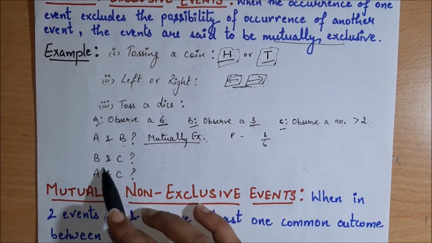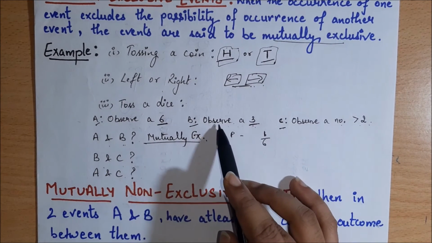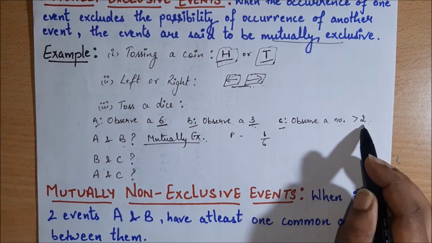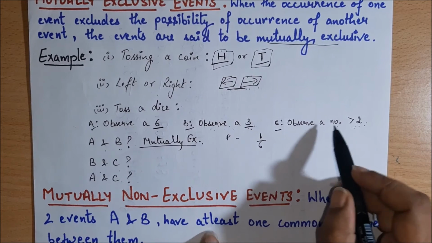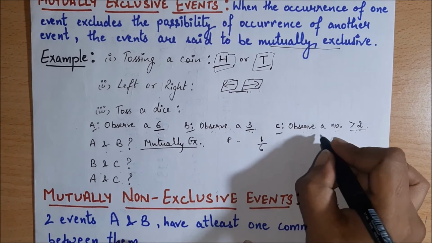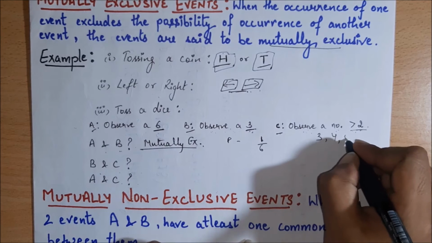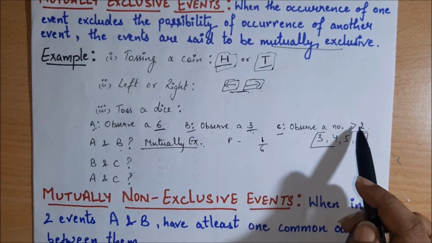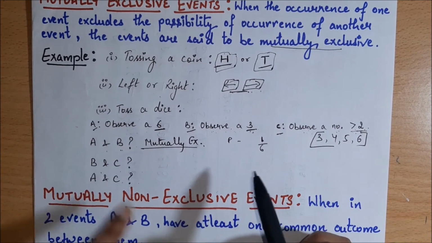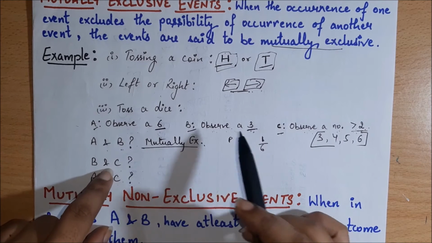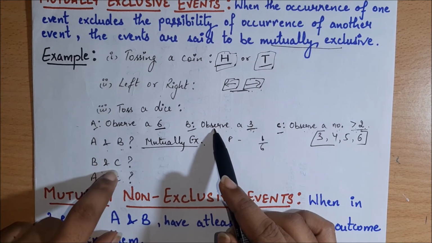So let's see B and C. B is observe a 3 and C is observe a number greater than 2. In a dice, the numbers which are greater than 2 are 3, 4, 5 and 6. So these four numbers are greater than 2. And in the question it is asked, are they mutually exclusive events?